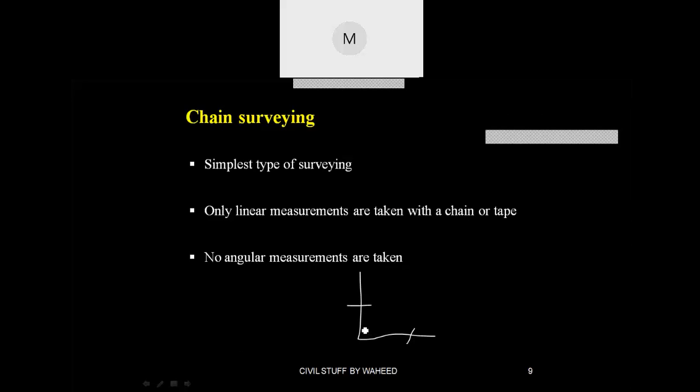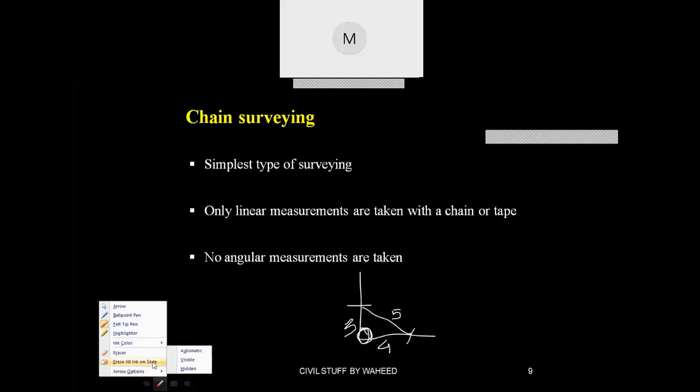If I want the 90 degrees angle here, on one side you keep 30 centimeters, on the other side you keep 40 centimeters, and this diagonal should be how much? 50. This is called the 3-4-5 rule. If you keep 30 and 40, it should be 50. If it is 50, then this angle is 90 degrees. Only 90 degrees can be measured easily this way.